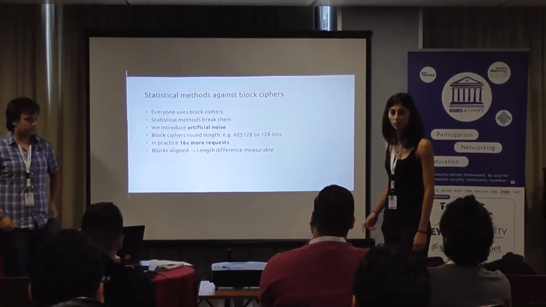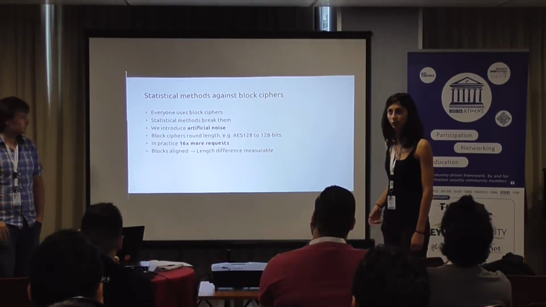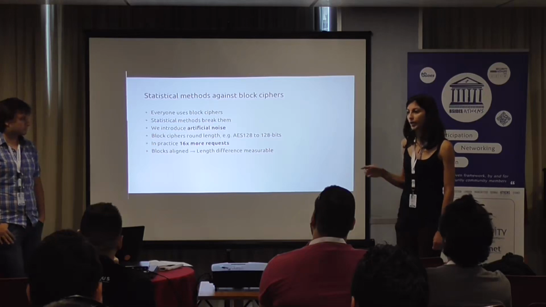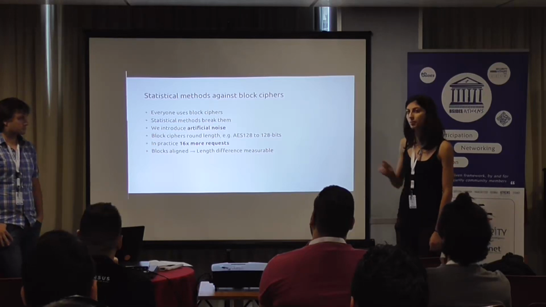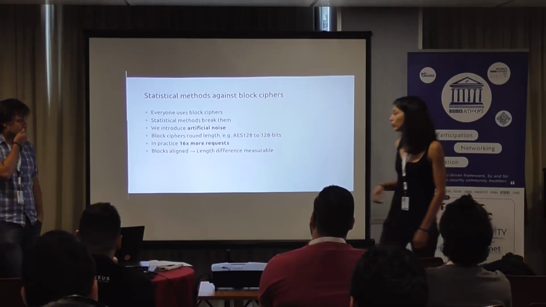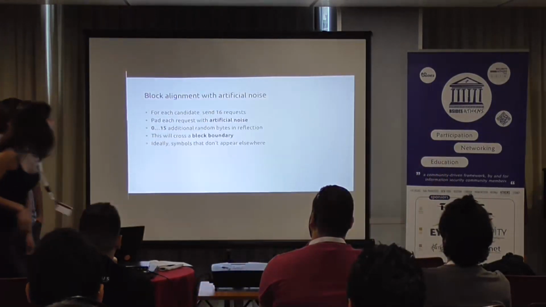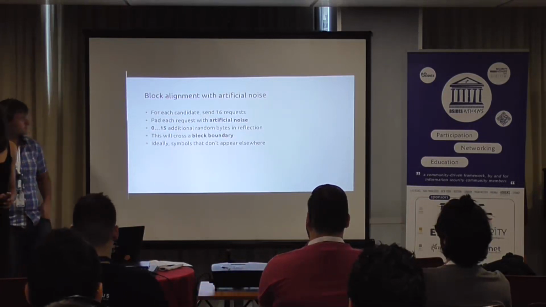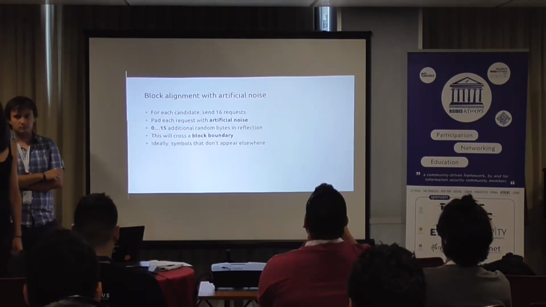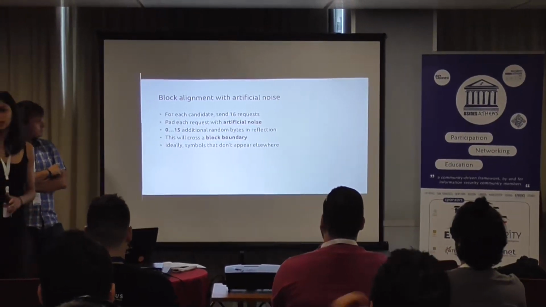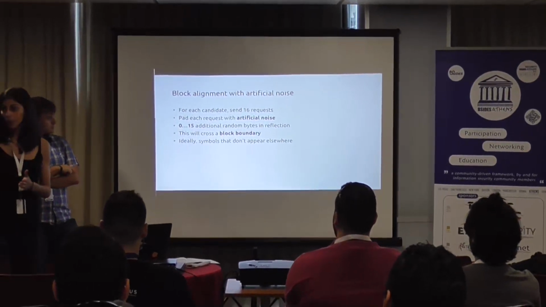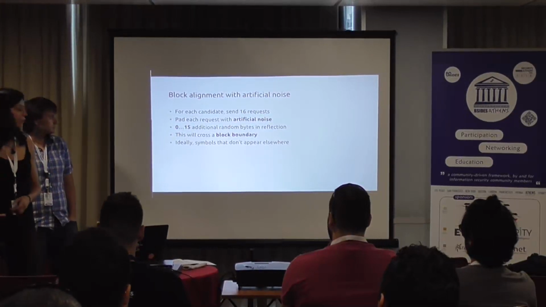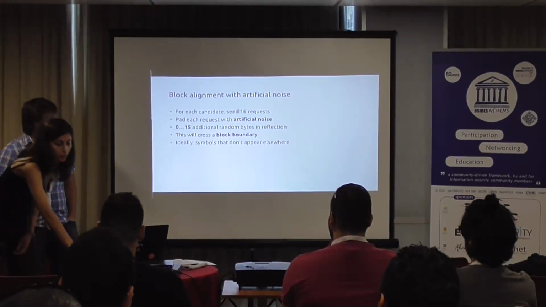Okay, so how do we do it for both ciphers? Instead of just doing one request per candidate, we do 16 requests, and in each one of these we add some padding. The padding will result in sometimes the block being aligned or not. So we add some artificial noise. This is some random symbols that are shown in the reflection value, and this will result in sometimes that we cross the block boundaries, and sometimes we don't.